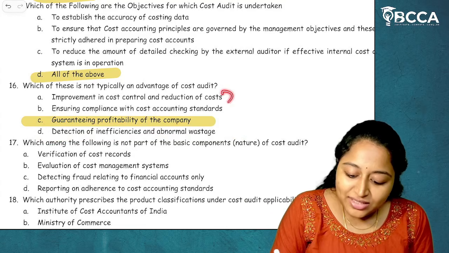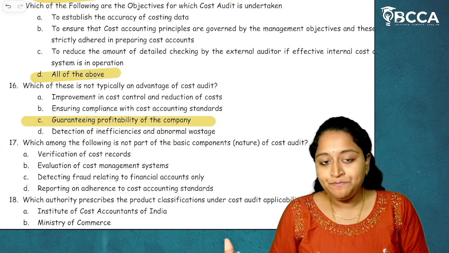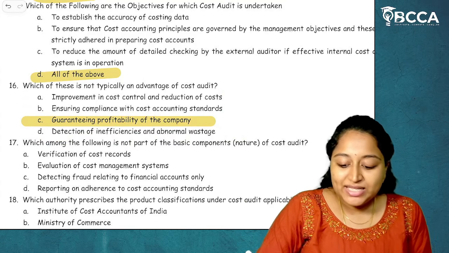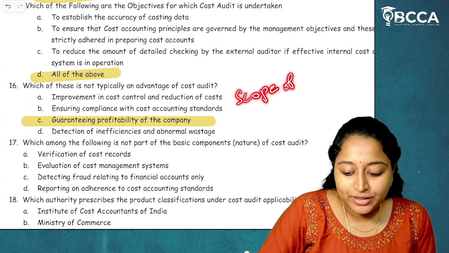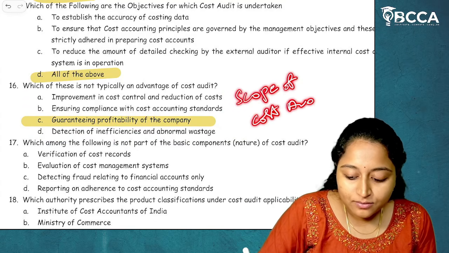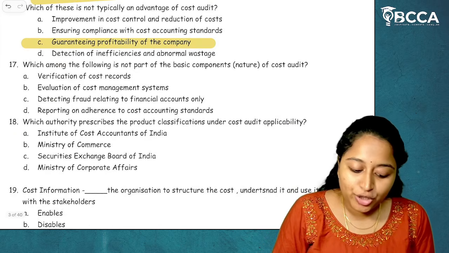Yes. So, all the 3 points which are given other than point C are related to the scope of cost audit. I hope it's clear. Next, moving on to next.